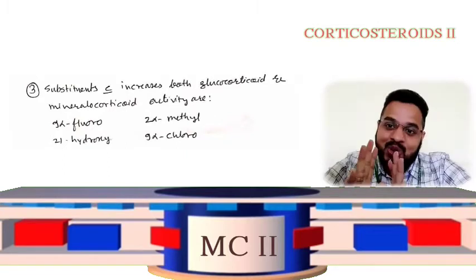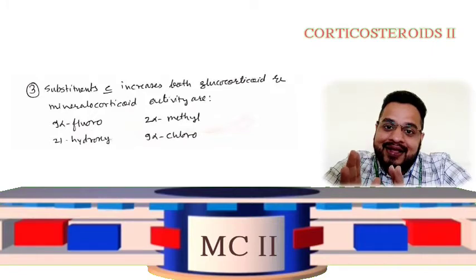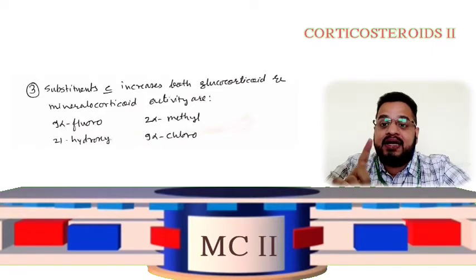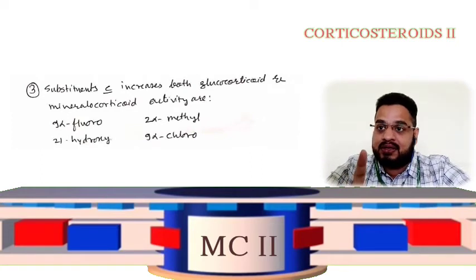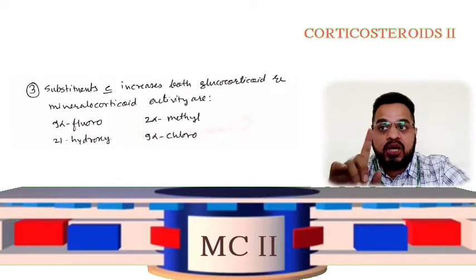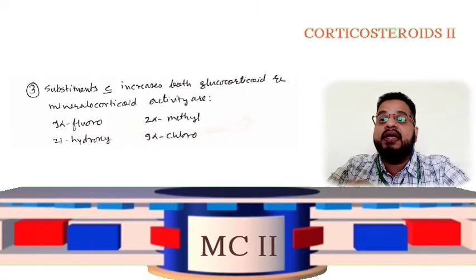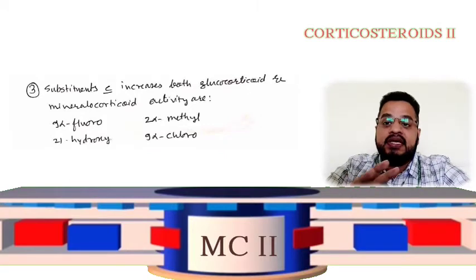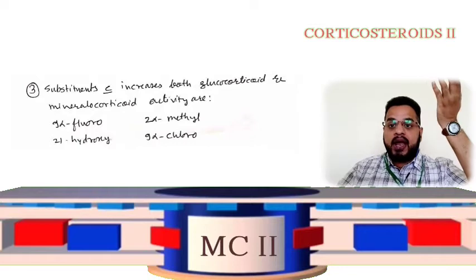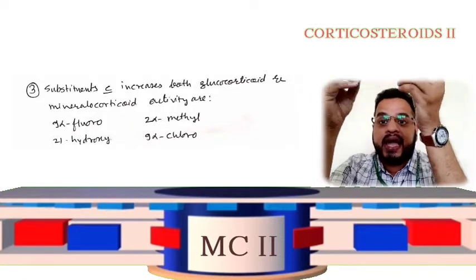It will increase the glucocorticoid and anti-inflammatory activity. Good. But if it is 9-alpha fluoro or 21-hydroxy or 2-alpha methyl group or 9-alpha chloro group, these substituents are going to increase both glucocorticoid and mineralocorticoid activities.